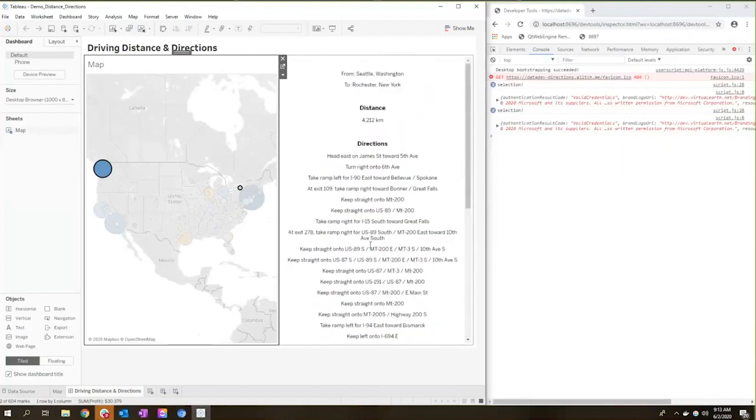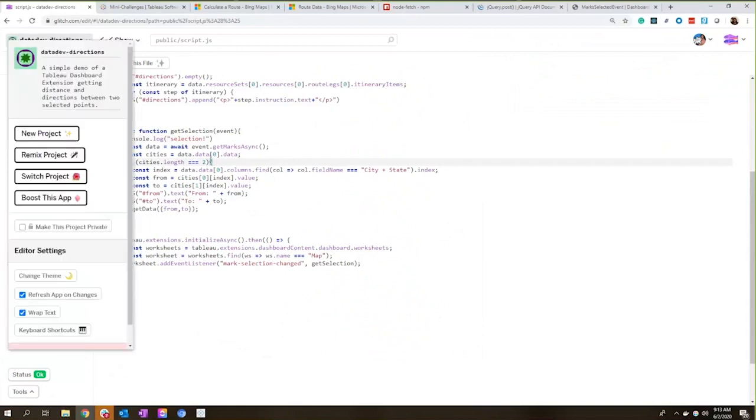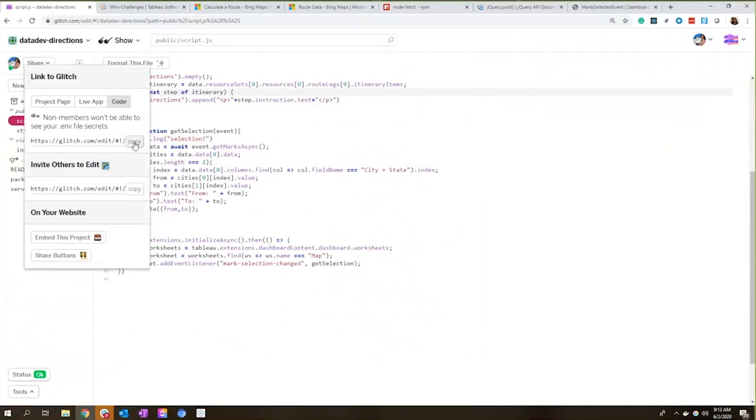All right, so that completes the extension as far as what we did today. Of course, there's a lot that you could do to improve upon this. If you take a look at the code here, let me go ahead and paste this in. You guys can take a look at this code live. If you want to remix it yourselves, you can also do that as well. There you go.